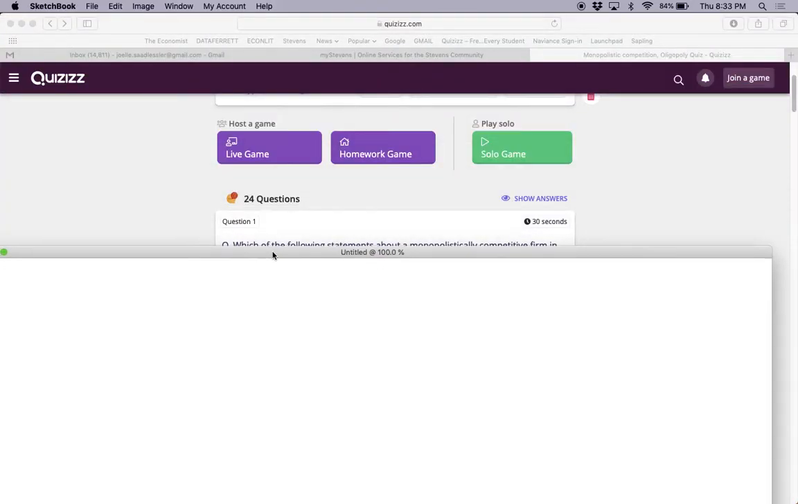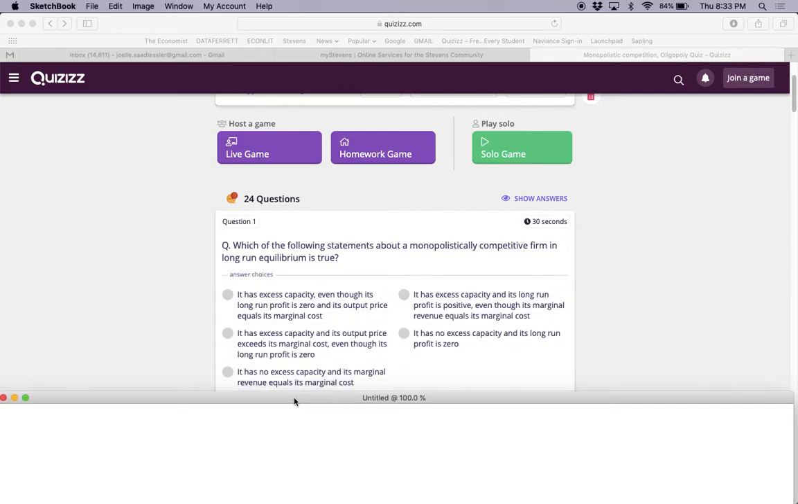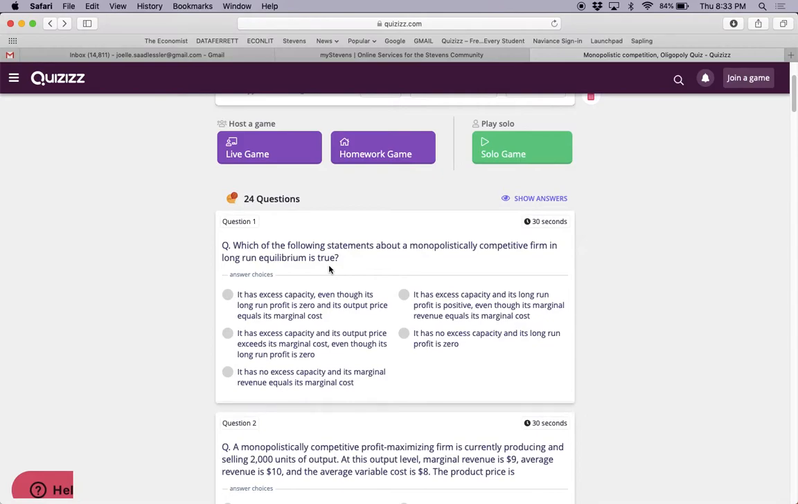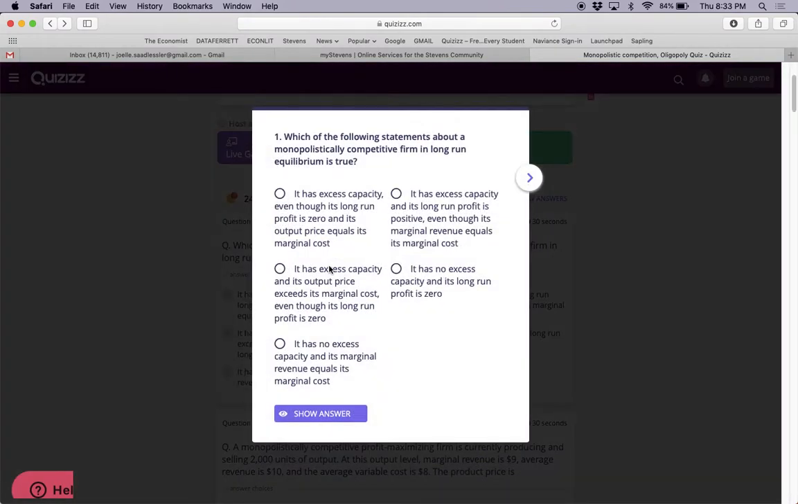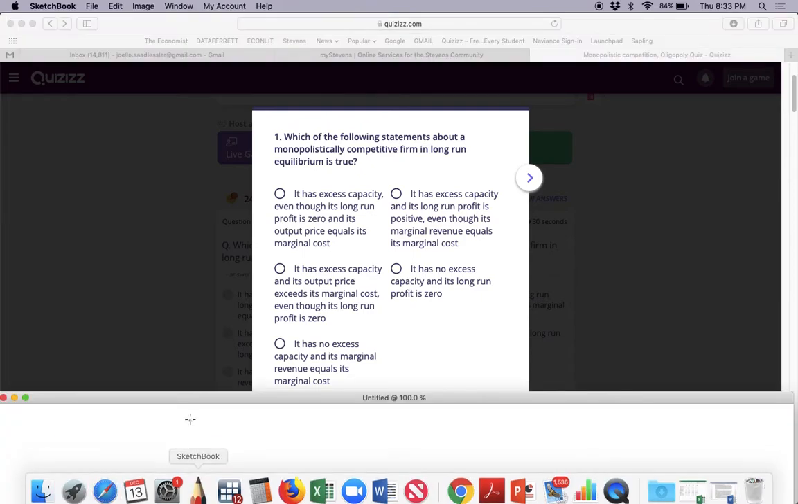Okay, this is to go over the quiz on monopolistic competition and oligopoly. Which of the following statements about a monopolistically competitive firm in long-run equilibrium is true? Okay, it has excess capacity even though its long-run profit is zero and its output price equals its marginal cost. That's not true. Okay, let me show you.